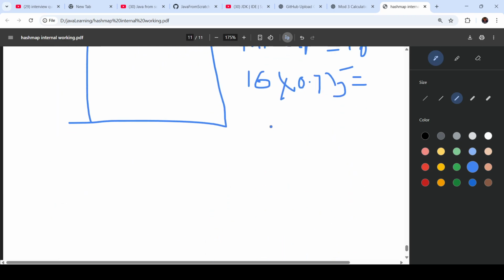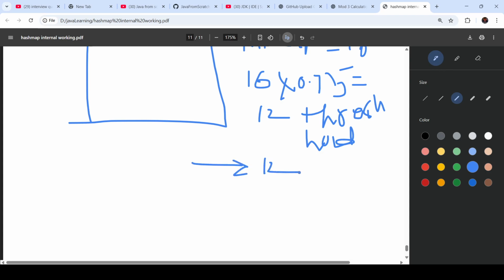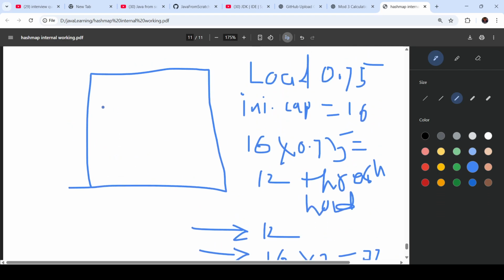This 12 is the threshold. As soon as it reaches 12, it doubles the size. Okay, so 16 into 2, so now size will be 32. Perfect. In this way.